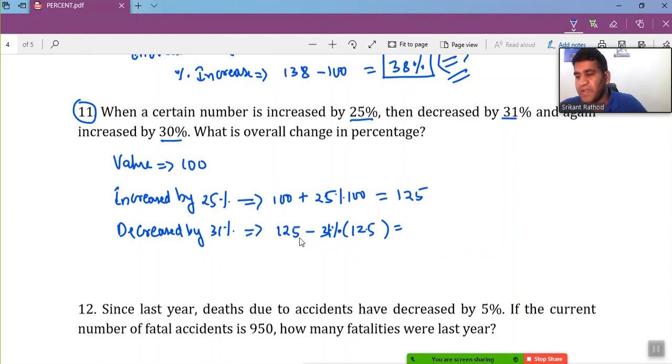Let me calculate it. Approximately, the value after decreasing by 31% is 86.25.